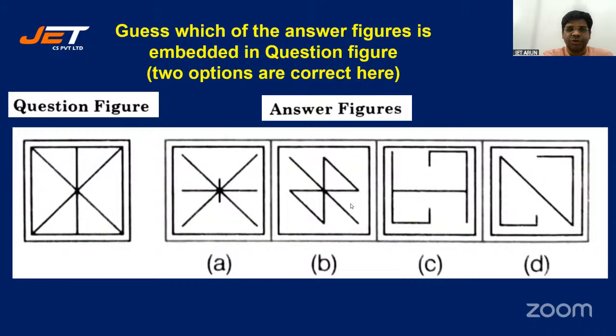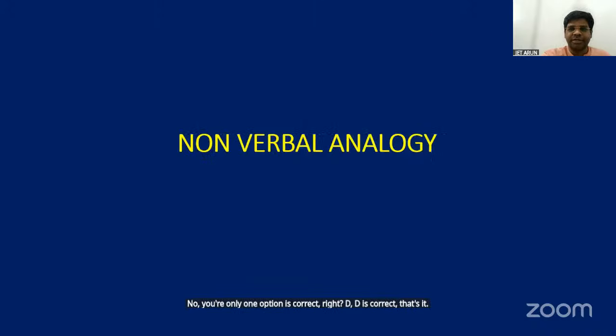Look at this one. Here also two options are correct. No, here only one option is correct, right? D is correct. That's it. The only D is correct.